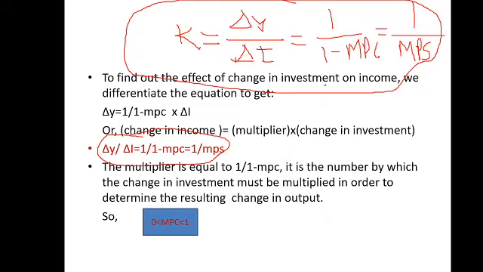Everywhere it will happen. So in this formula, when the value of MPC is high, the value of K will be high. When the value of MPC is high, the value of K will be high, and when MPC is low, the value of K will be lower. आप देख लीजिए इसमें करके.